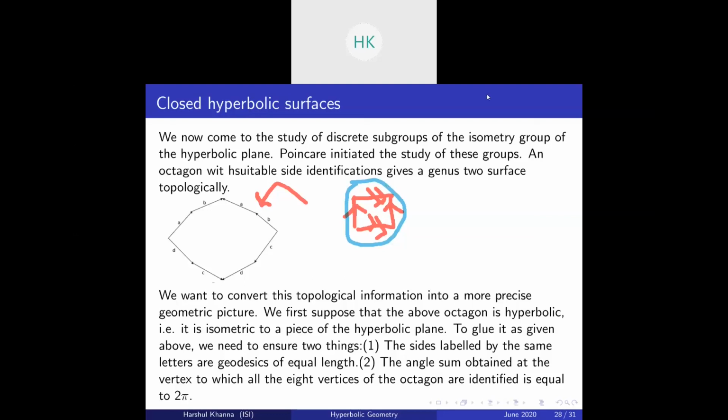Now, I gave these notions very loosely. These are in no way rigorous. If you want a rigorous definition, a universal cover of a connected topological space X is a simply connected space Y with a map f from Y to X which is a covering map.